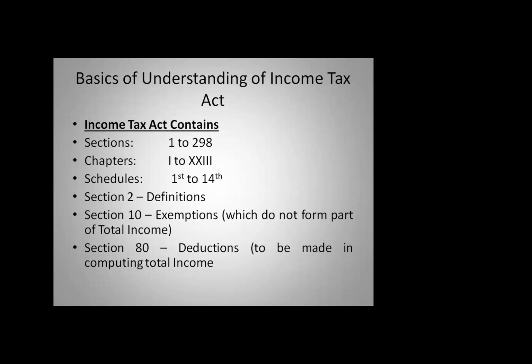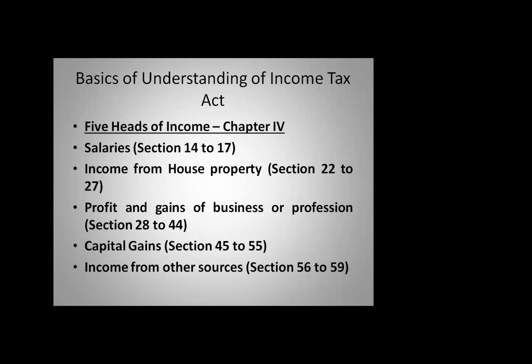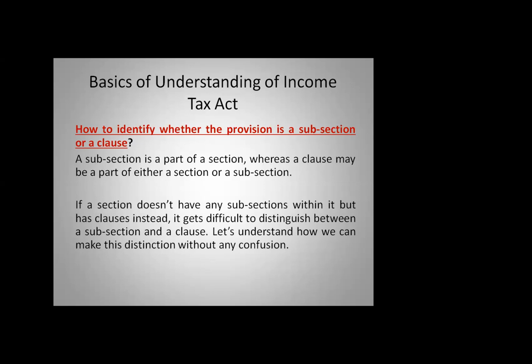Next slide. There are 5 heads of income: income from salary, income from house property, profits and gains of business or profession, capital gains, income from other sources.